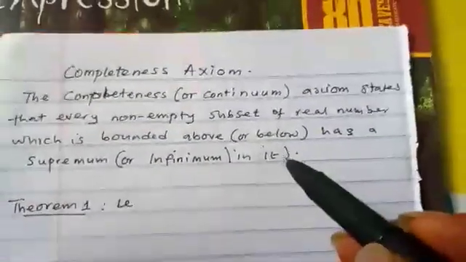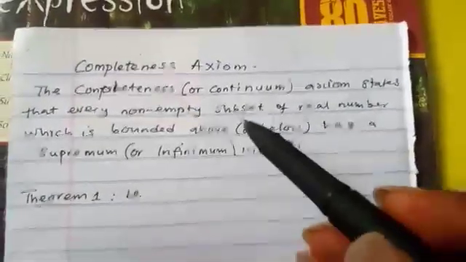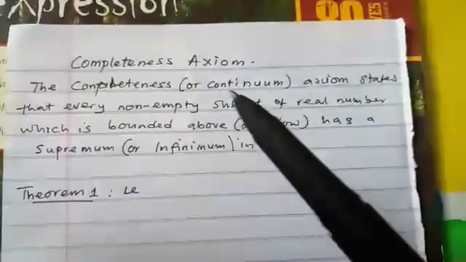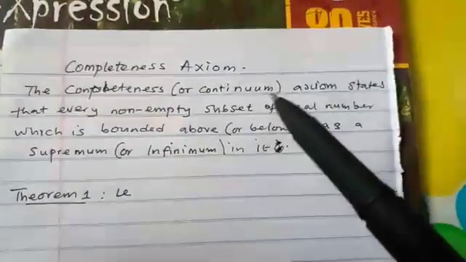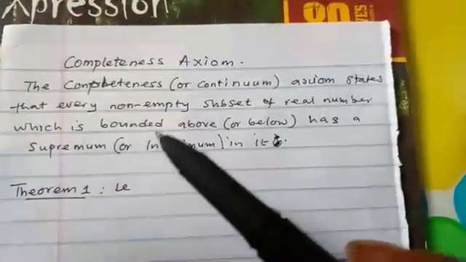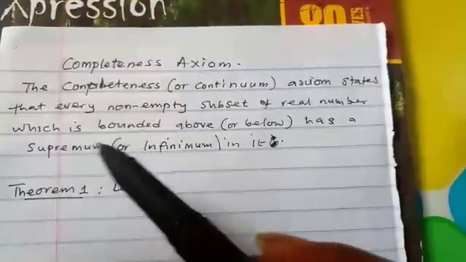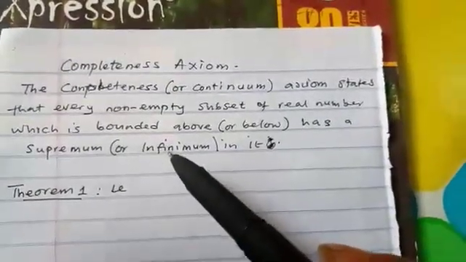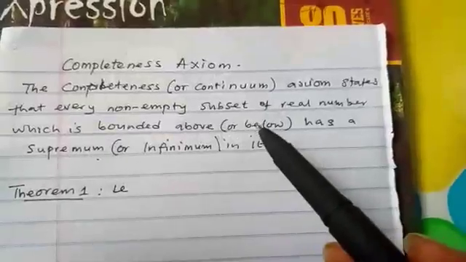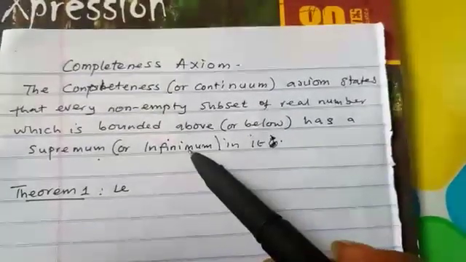What this axiom states is that if a set is bounded above, then it must have a supremum, and if it's bounded below, it must have an infimum.